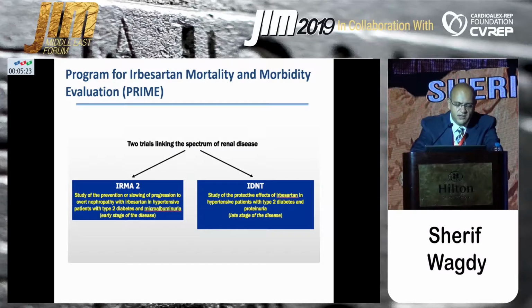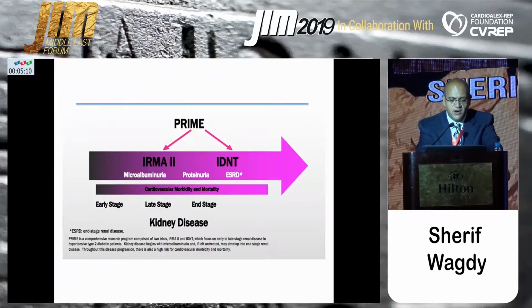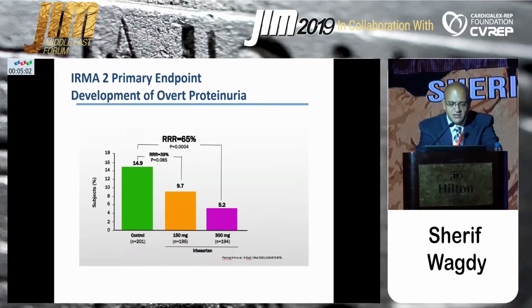Of course, the irbesartan molecule has the PRIME program regarding morbidity and mortality evaluation. It has two major trials, the IRMA-2 trial and the IDNT trial. As we can see, starting from microalbuminuria, preventing its progression to proteinuria, and ending with the protection from end-stage renal disease.